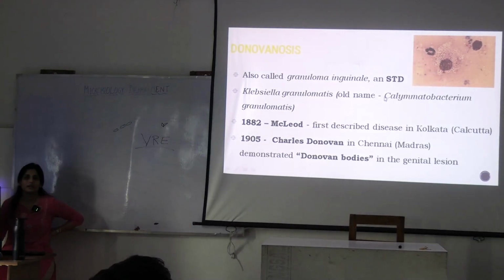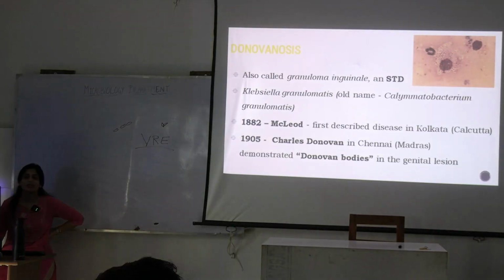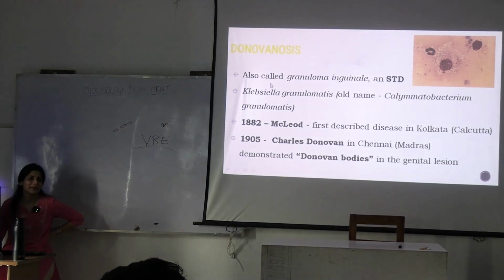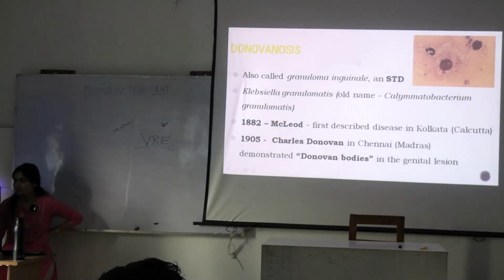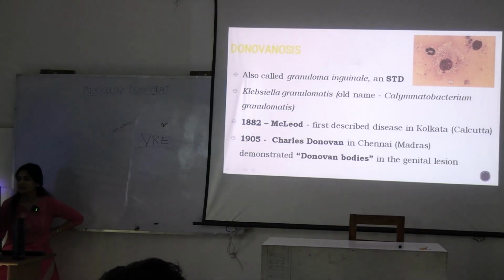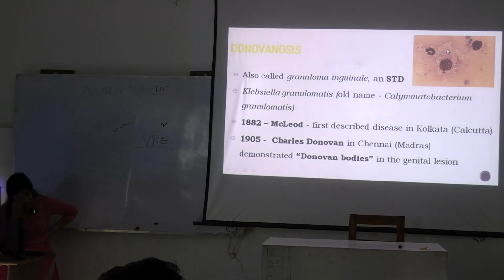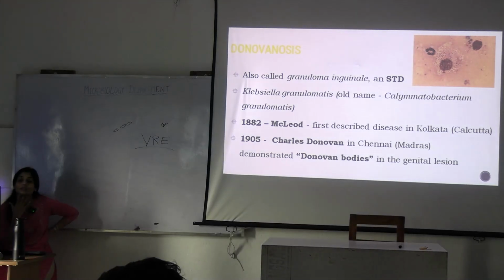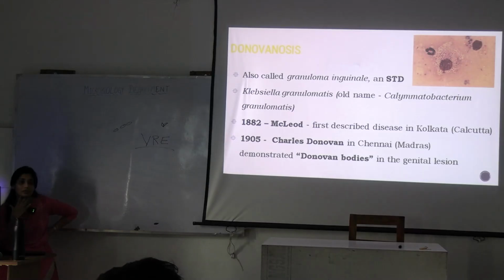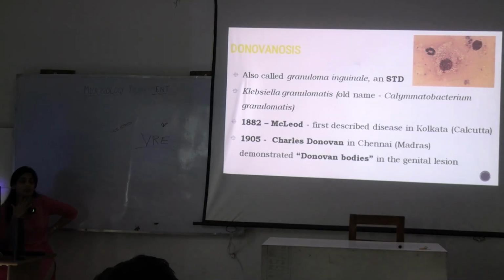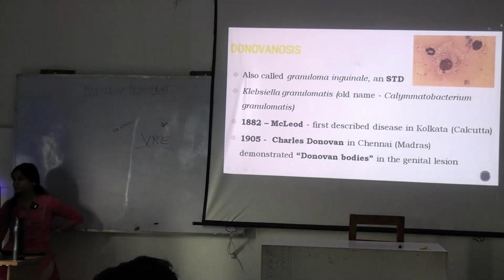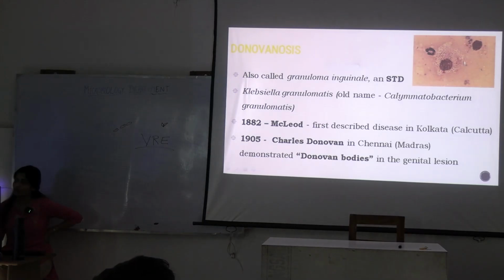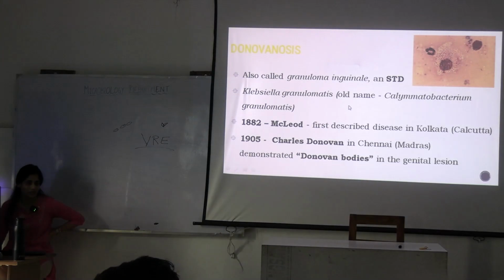Initially this organism had the name Calymmatobacterium granulomatis. Later it was named Klebsiella granulomatis. What do you see in this case? You will see this giant macrophage filled with these Klebsiella that show bipolar staining, and this peculiar observation right here is known as Donovan body, which is seen in donovanosis.